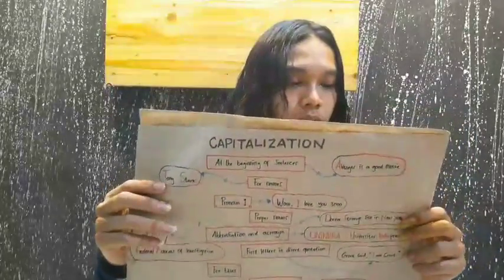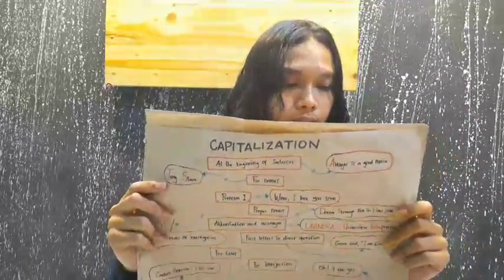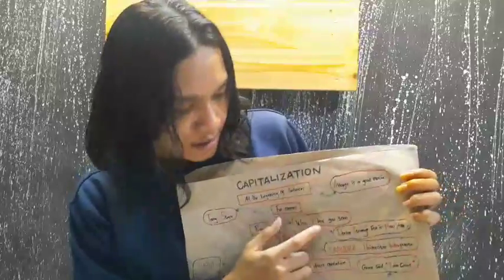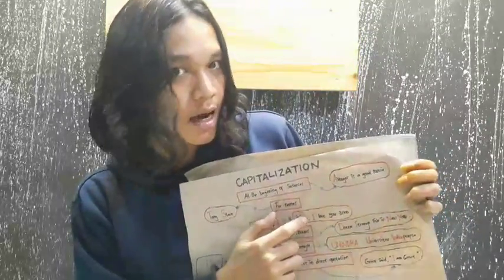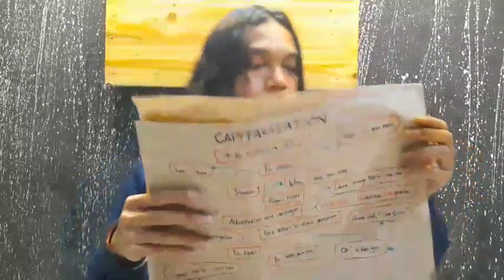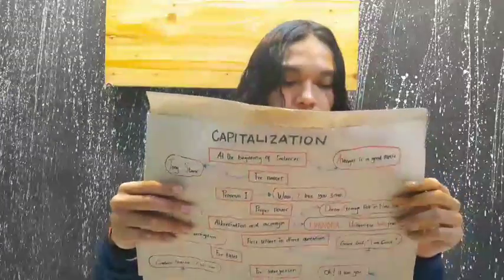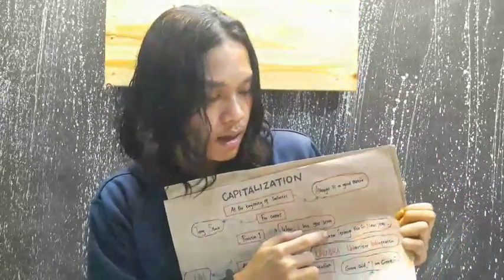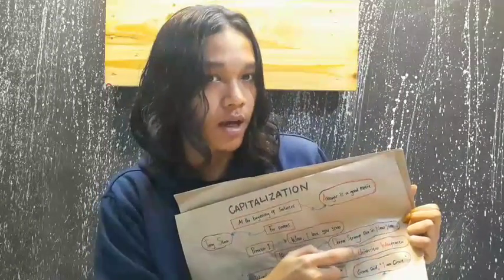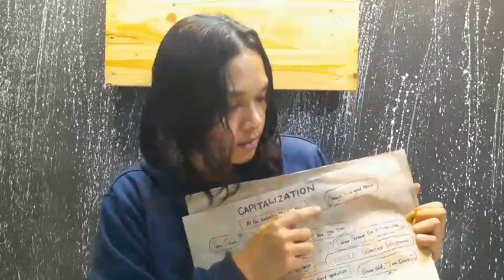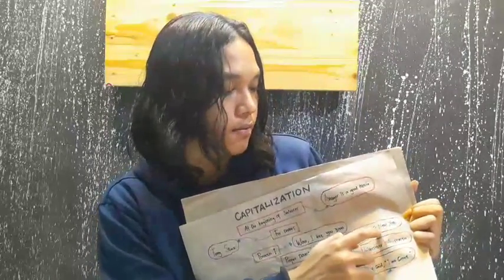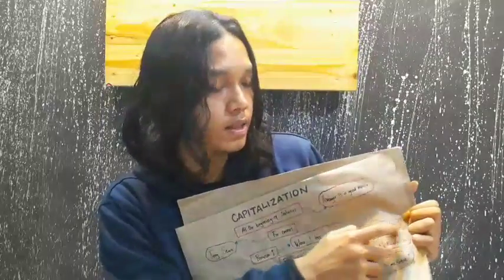And next, number 3 is pronoun I. For example, wow, I love you 3000. I is the capital. Next is proper nouns. For example, Doctor Strange lives in New York. Doctor Strange is a name of people, so we capitalize the first letters. And New York is the name of the place, so we capitalize the first letters of each.